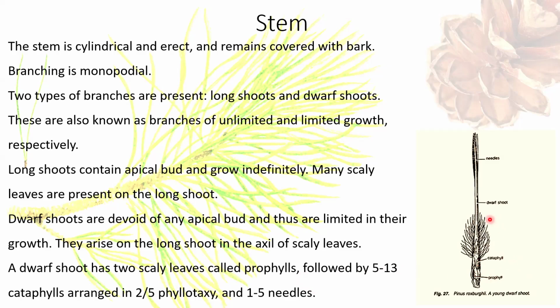A dwarf shoot has two scaly leaves called prophylls, as you can see in the figure, followed by 5 to 13 cataphylls arranged in 2/5 phyllotaxy, and it has 1 to 5 needles. So this is a diagram of a young dwarf shoot showing prophylls followed by cataphylls arranged in 2/5 phyllotaxy and followed by needles.